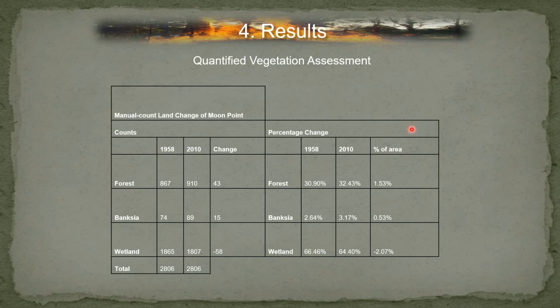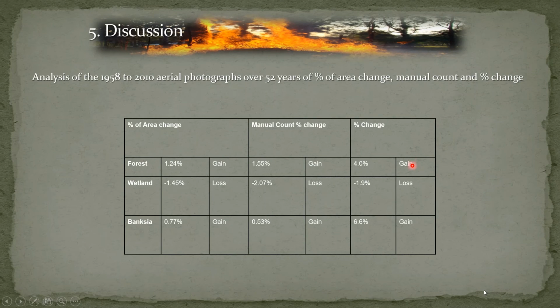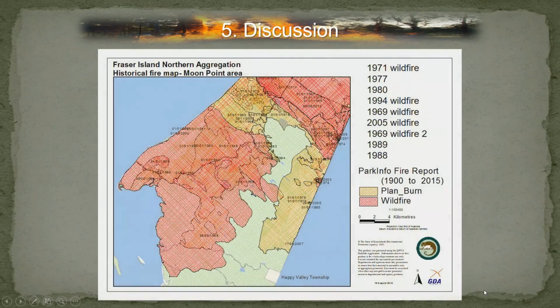Looking at the quantified vegetation, that's obviously not the manual method. This is really what's important: the percentage area, where we have gains of forest and Banksia but an overall loss of wetlands, which is supported really well in this table here, looking at your gain of forest, loss of wetlands, and gain of Banksias here. So it really is interesting. You can see that it supports what we were finding. So using aerial photographs, analyzing them physically and manually, and utilizing models, they are predicting the same type of change, the same trends into the future.